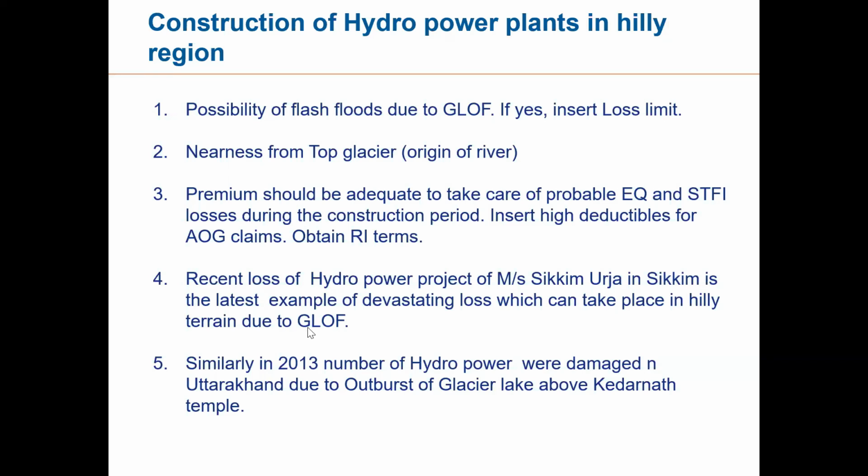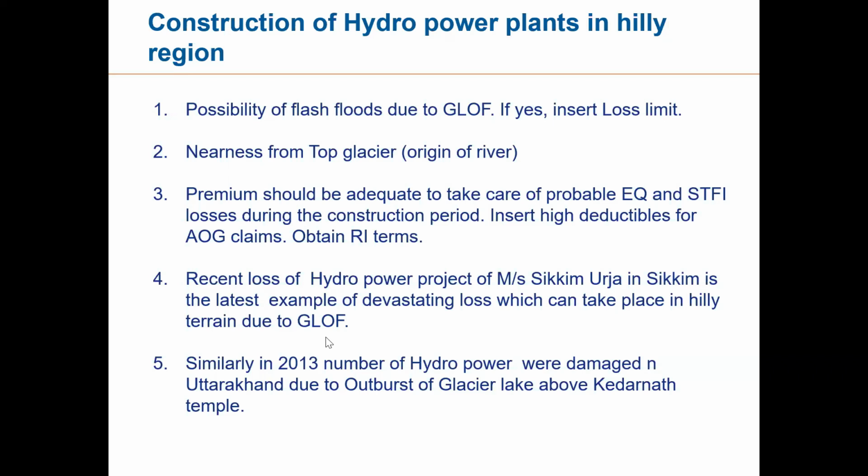I don't know how this claim would be settled, because we have got a limit of 500 crores against this kind of thing. But the dispute is, the client is arguing it is my loss due to flash flood, where there is no limit. And the insurance company is saying the proximate cause of flash flood is GLOF, Glacier Lake Outburst Flood.